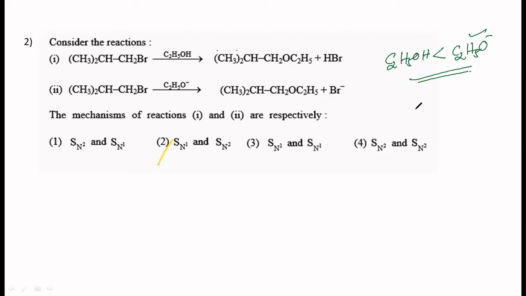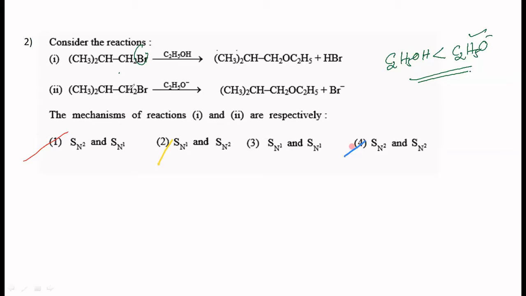What is the correct second one? Somebody is saying SN1 and SN2. Okay, any other answer? It is both SN2 because it is a 1 degree haloalkane basically. Okay, in this case, yes, that's correct.